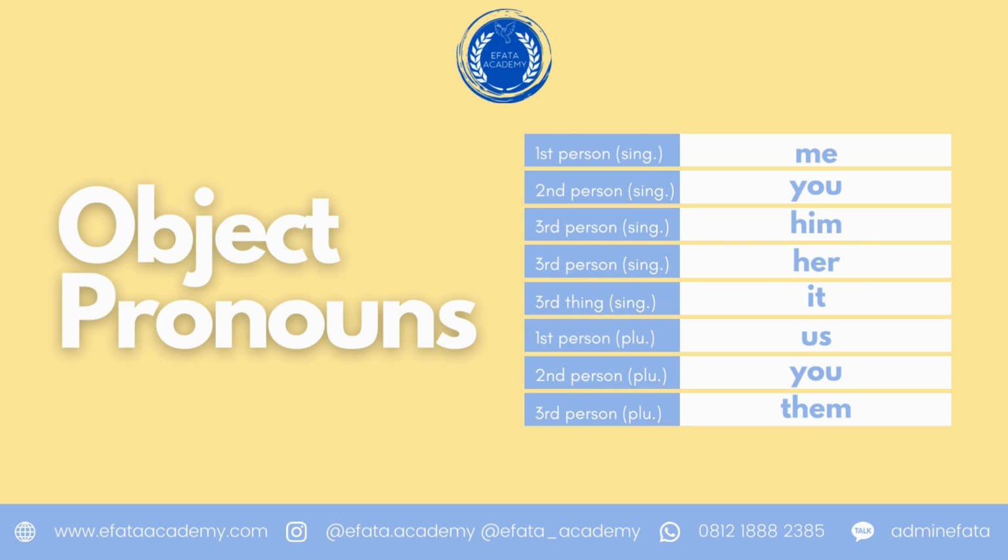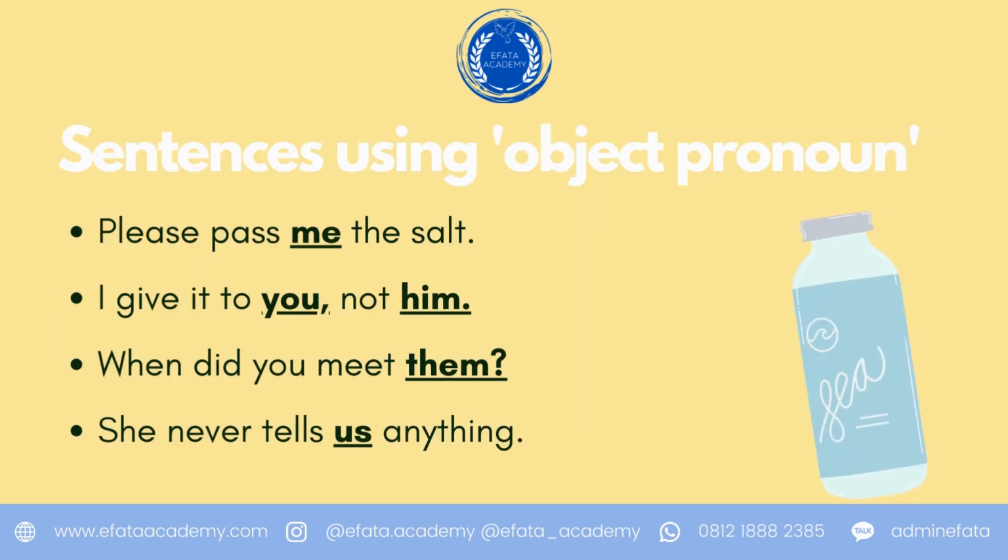So if you hear someone say, you and me are going to school tomorrow, that would be wrong. It should be you and I, because me is supposed to be placed at the end of a sentence after a verb or predicate.